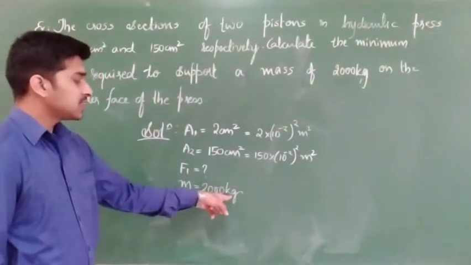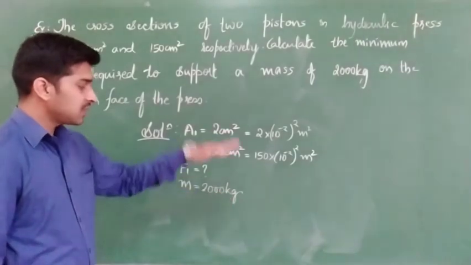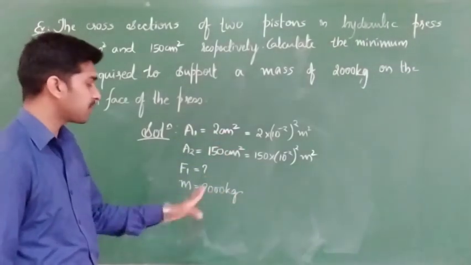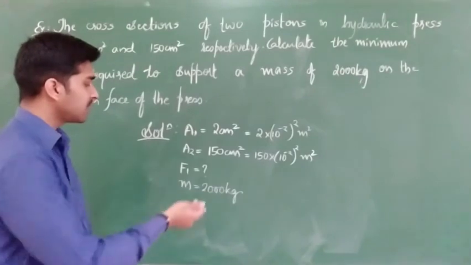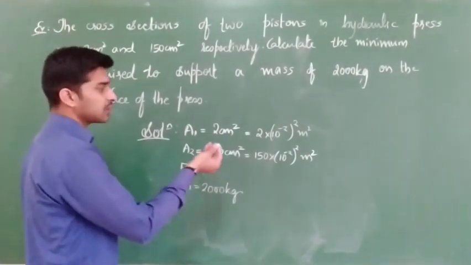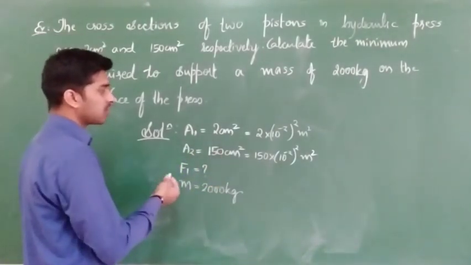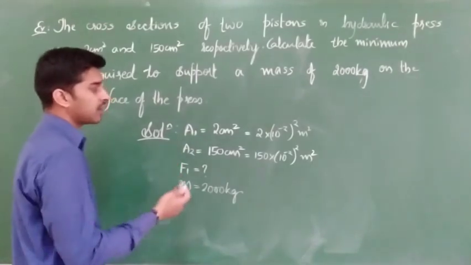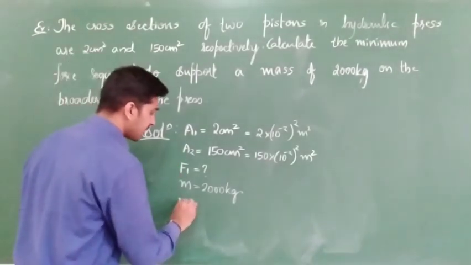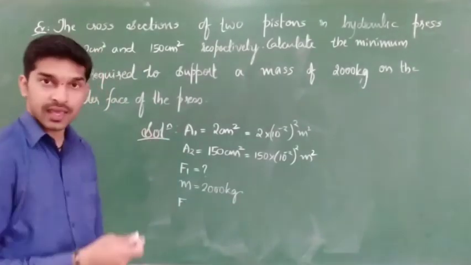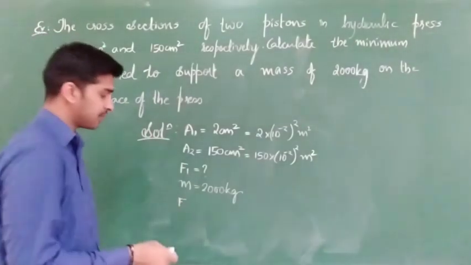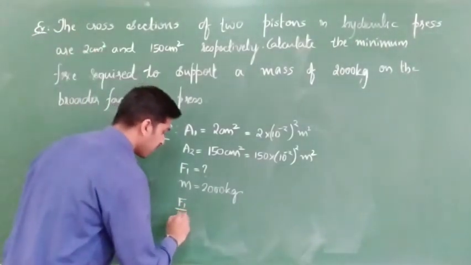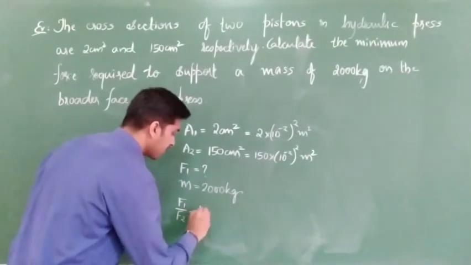Mass of 2000 kg is kept on it, that means due to gravitational force, mg weight is applied on that. That is nothing but our F2. So from Pascal's law, or from the principle of hydraulic lift, what formula do we have? F2 by F1 is equal to A2 by A1, or F1 by F2 is equal to A1 by A2.